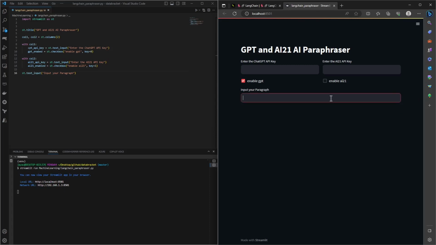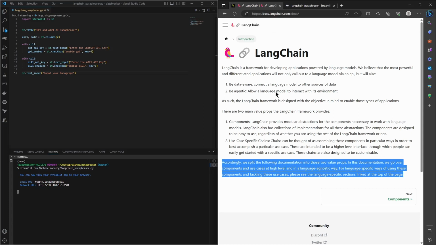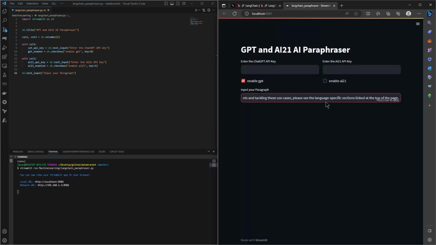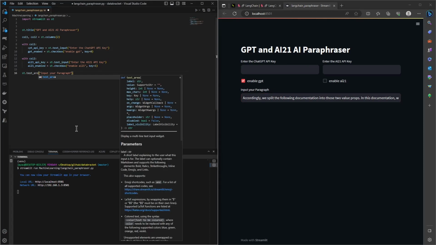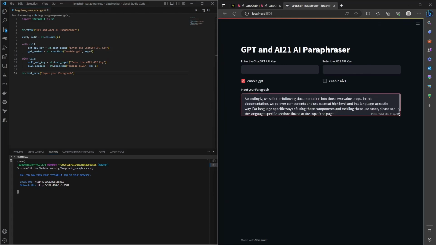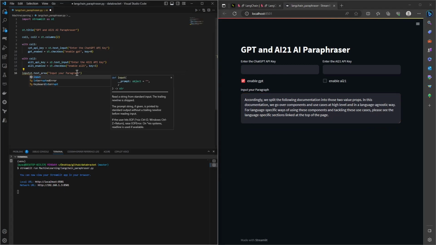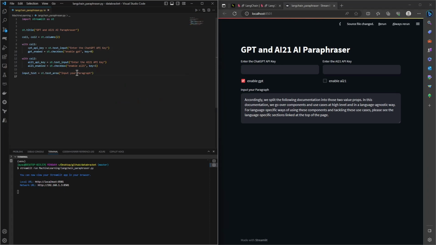We can't move or whatever we keep adding. Like if we add text to this, it will overflow. We can't see the complete text. So if we use text area, that would be a better option for us and the users to see what is happening, and we can paste it and we can expand it if you want. So let's go with text area for now. Let's call this input text. We have to get the input text from the user so that we can pass it to the models and paraphrase them as we go. Okay, this is fine for now.